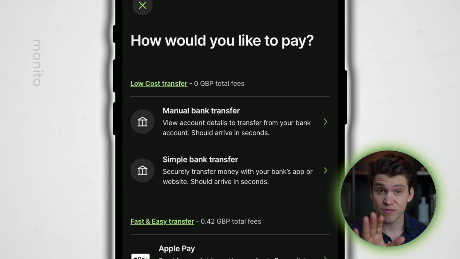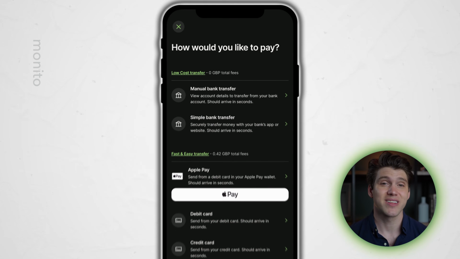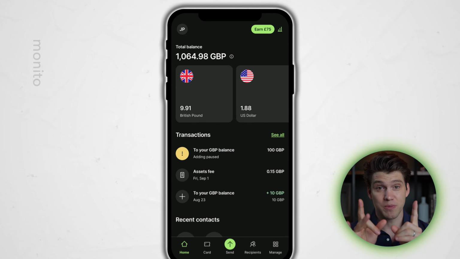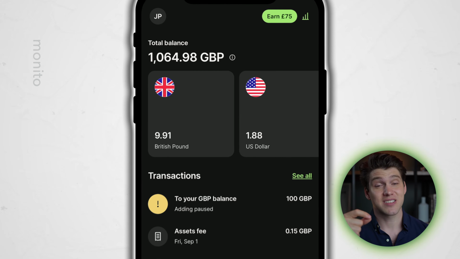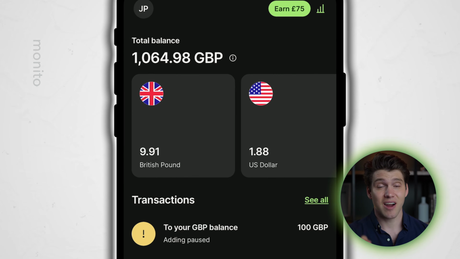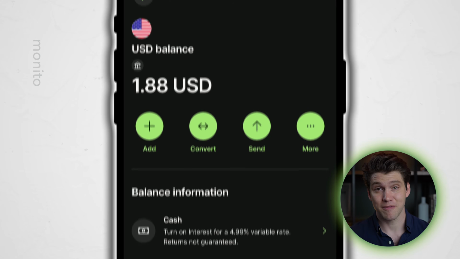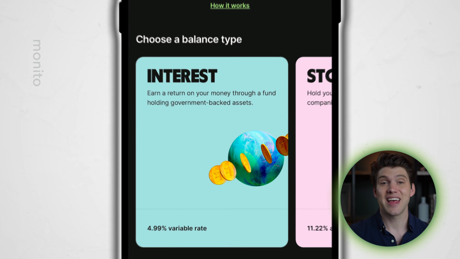This method is always free and your money should arrive within seconds. Once the money is deposited, you then have two options. Either convert your entire balance to Wise Interest or create a savings jar and switch that to interest. If you want to switch your main balance to earn interest so you can access the money instantly, then just click the currency, then beneath balance information, click cash, and then interest.